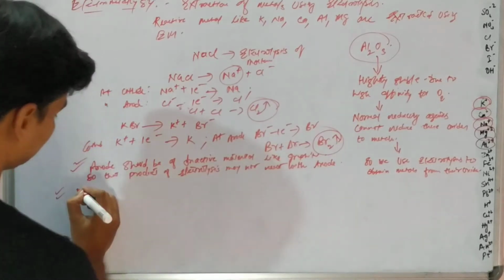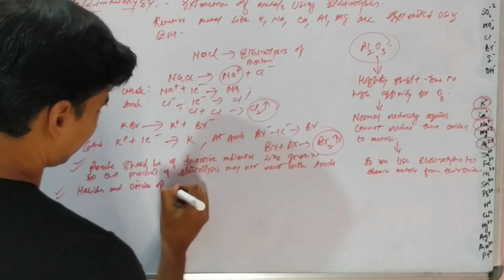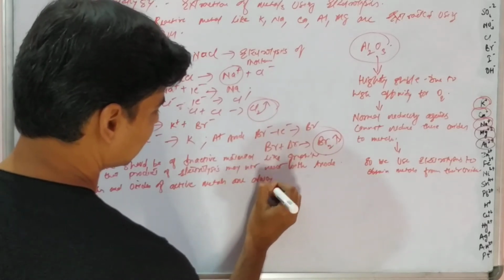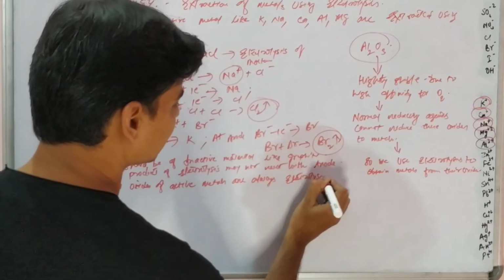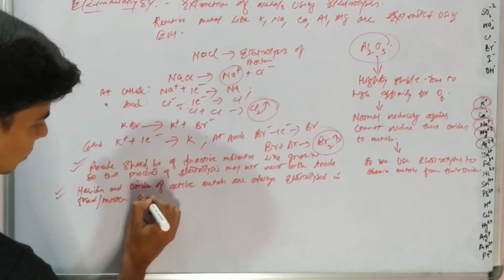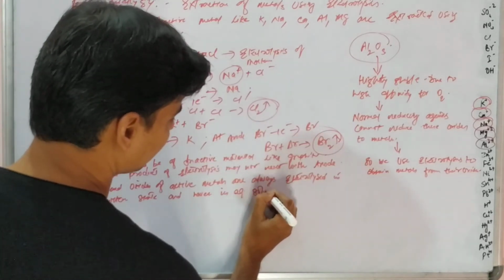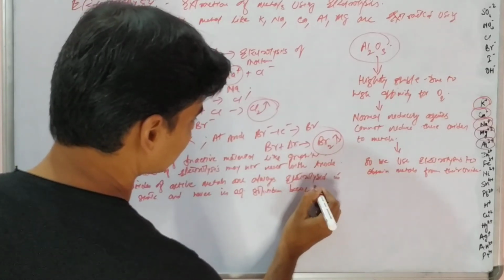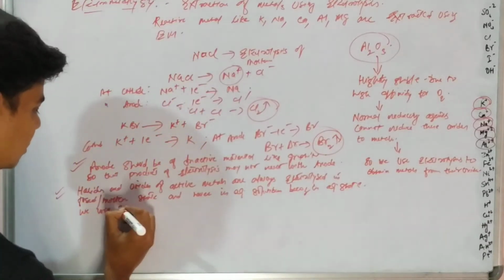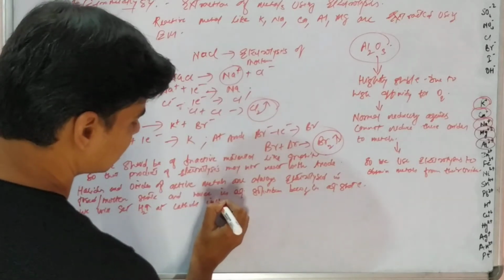Chlorides, halides and oxides of active metals are always electrolyzed in fused or molten state, and never in aqueous solution or aqueous state, because in aqueous state we will get hydrogen gas at the cathode instead of metal,